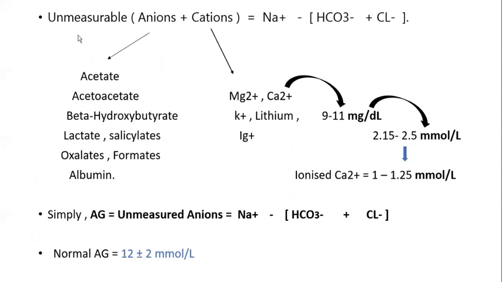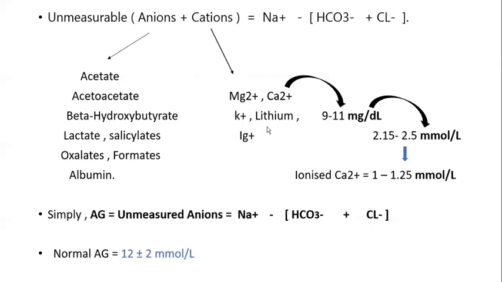We have so far seen this formula. You can ask what the unmeasurable anions and unmeasurable cations are. Some unmeasurable anions are acetate, acetoacetate, beta hydroxybutyrate, lactate, salicylate, oxalate, formates, and albumin. We cannot measure these in millimoles per liter. It is very, very important. Unmeasurable cations include magnesium, calcium, potassium, lithium, and positively charged immunoglobulins.